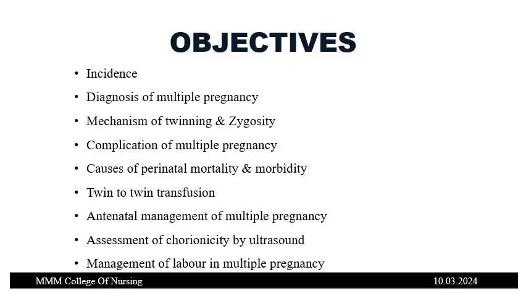The objectives of this video: we are going to learn about incidence, diagnosis of multiple pregnancy, mechanism of twinning, complications, causes of the perinatal mortality and morbidity, twin to twin transfusion syndrome, antenatal management of the multiple pregnancy, assessment of the chorionicity by ultrasound, and management of the labor in multiple pregnancy.